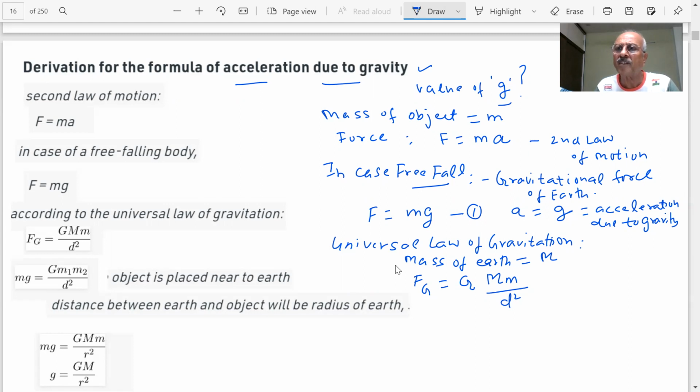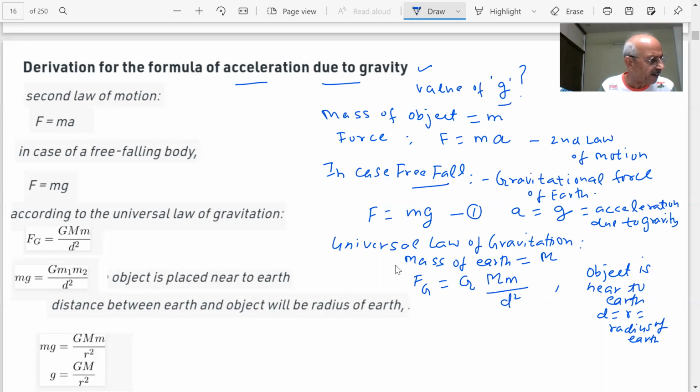Now you have seen the radius of earth is very large. So if I assume the object is near to earth, students, then I can use d as the radius of the earth. R is the radius of the earth. The object is at a distance of 1 kilometer. Now what is the radius of the earth? How big is the radius of the earth?